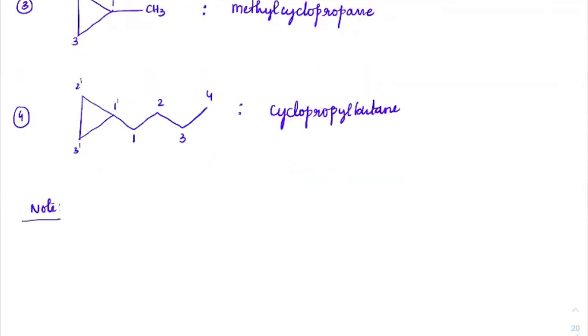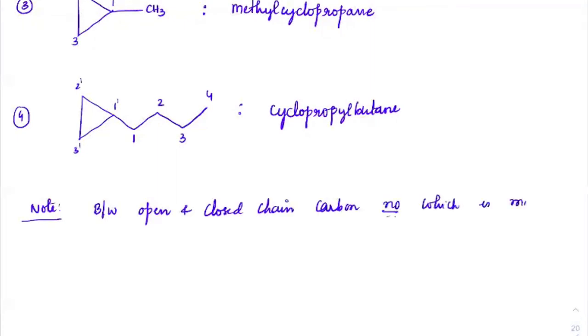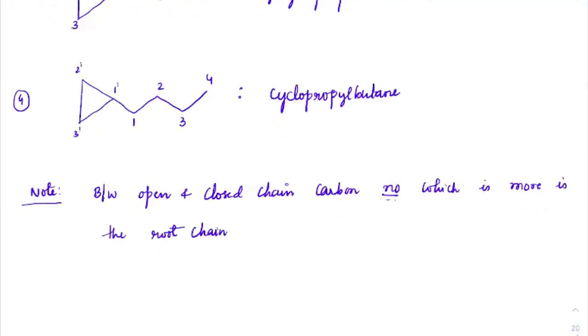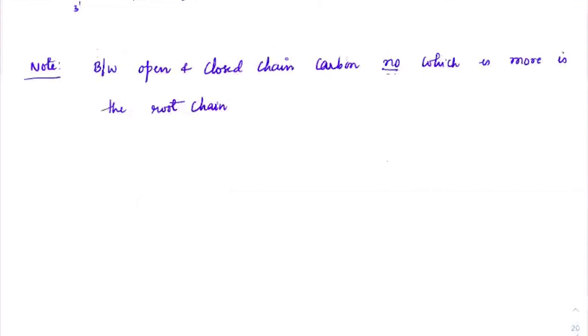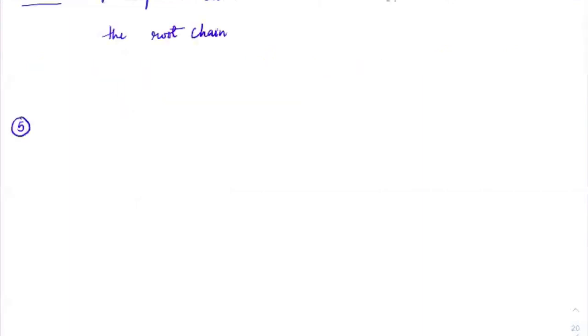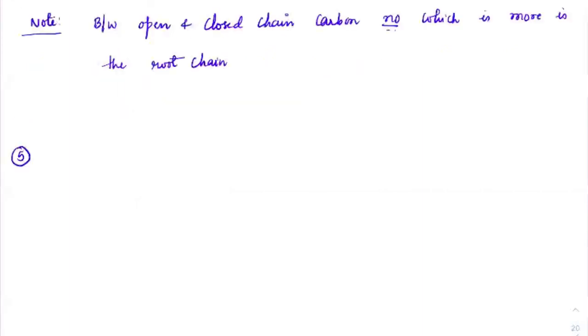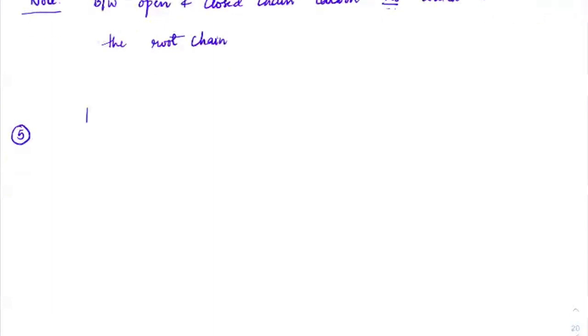These are in fact the rules. All right. The rule is: between open chain and closed chain, the one with more carbons is the root chain. Now, suppose the next important rule. So I'm slowly disclosing all the rules based on the examples only. That way it would be easier for us to learn.